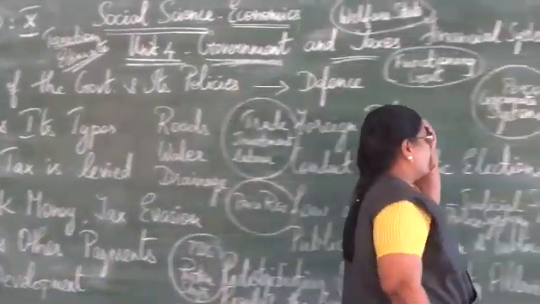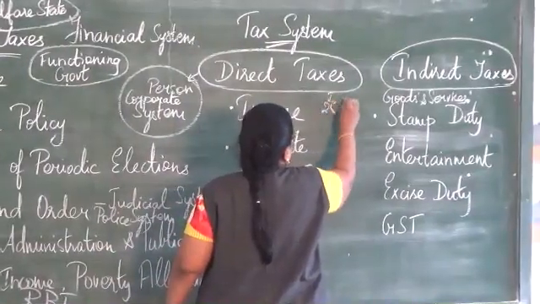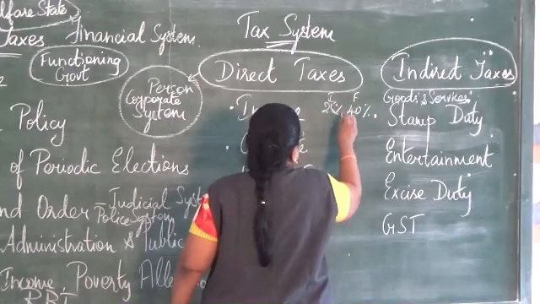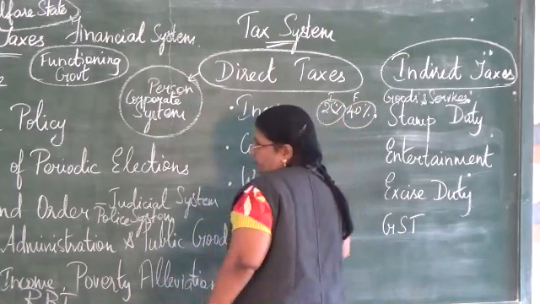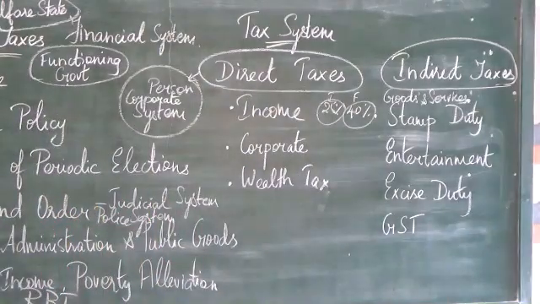So, there is a lot of difference. That is also the corporate tax that is levied by the government.